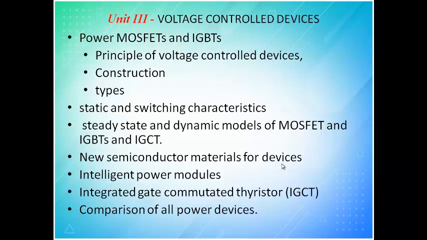So after the stepping in of power electronics, you are studying ME power electronics, only after ME power electronics came into picture, we moved to stepping up DC voltage. This stepping up of DC voltage is possible only with voltage control devices, because for fixed DC to variable DC, in case of DC as a source, there is no chance for the source current to come to zero. So you have to have a device which is capable of turning off the circuit even if the current is there. That is why we move to voltage control device.